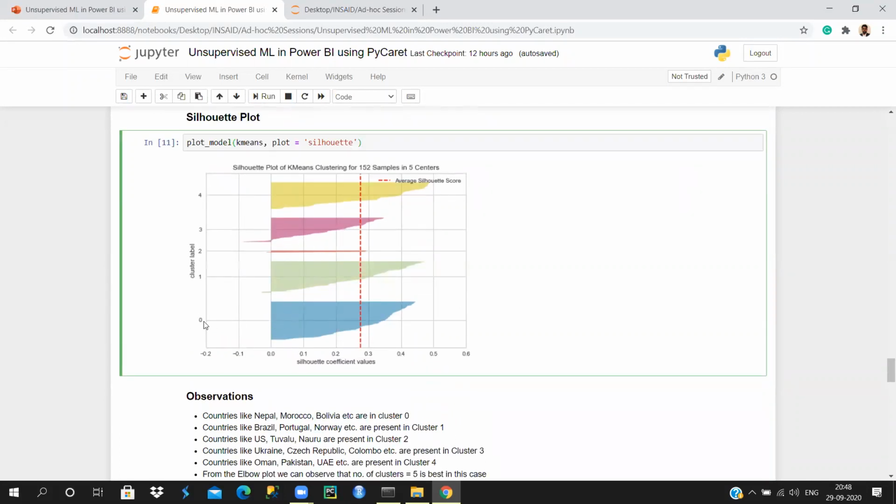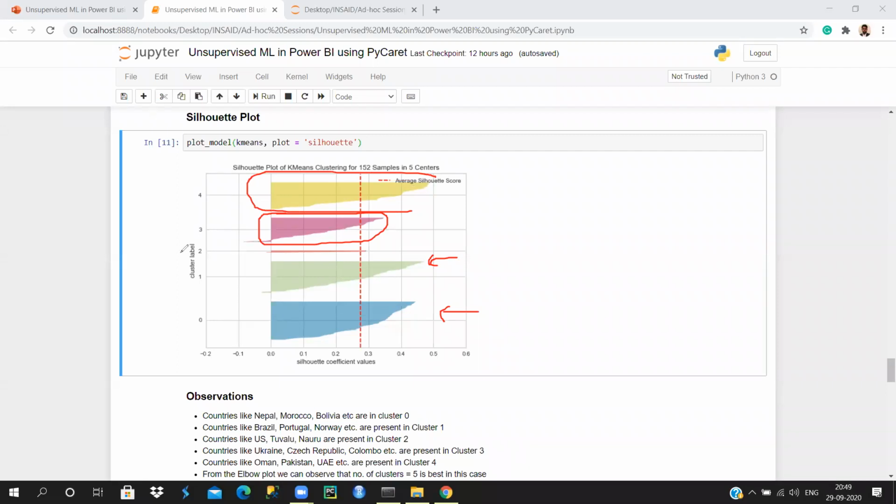So if you're wondering what this shape means, it says how many data points we have in this particular cluster. Let's say the shapes are not equivalent. This shape here is a little small. But if we compare these three, the number of data points in these three clusters is pretty good.